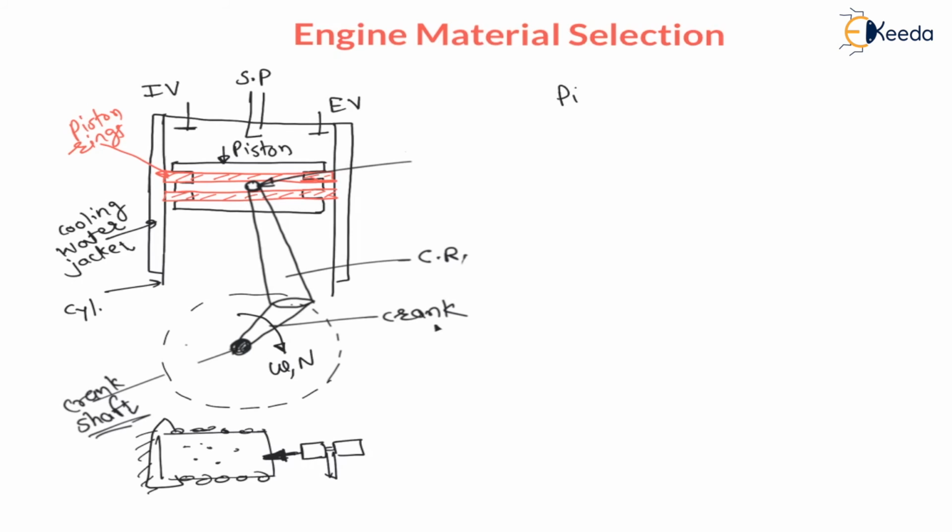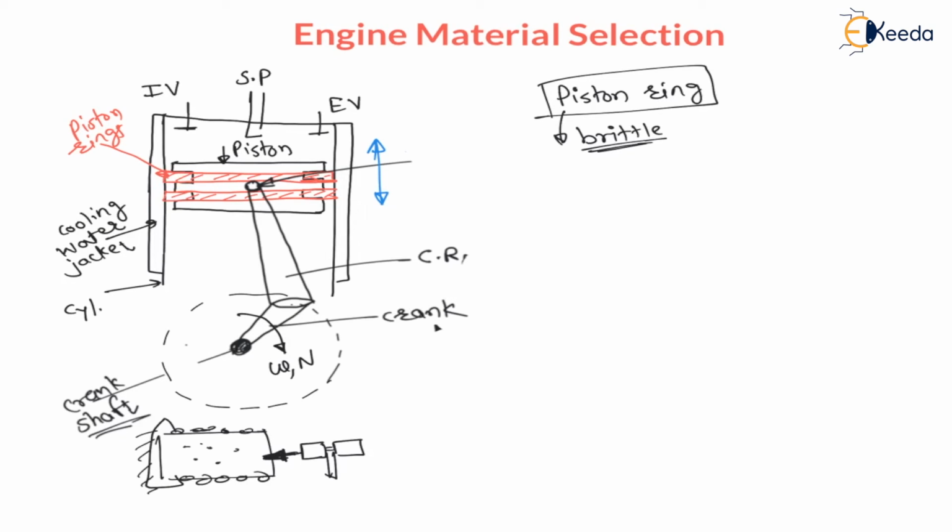Next, we will understand the material for piston ring. My dear students, this piston ring must be made from brittle material, because this piston is reciprocating inside the cylinder. There will be a to and fro motion like this, and with the piston, the piston ring is also reciprocating.